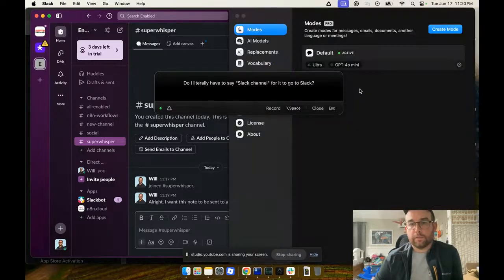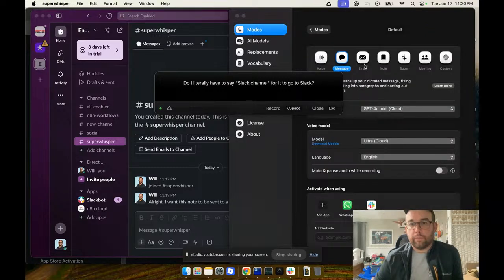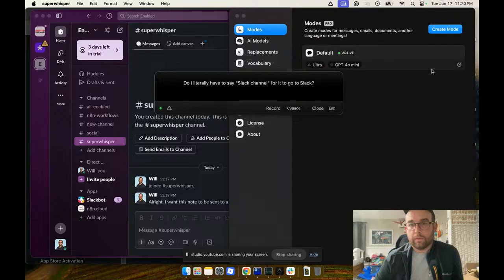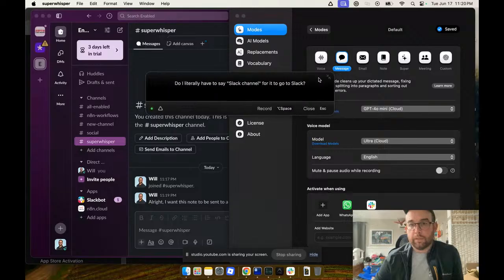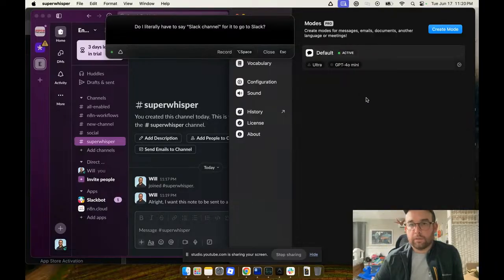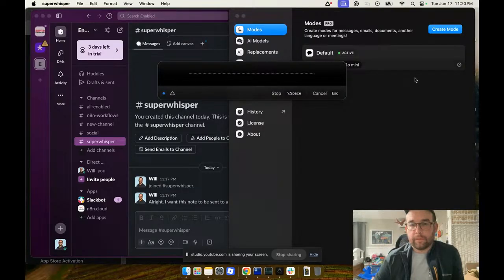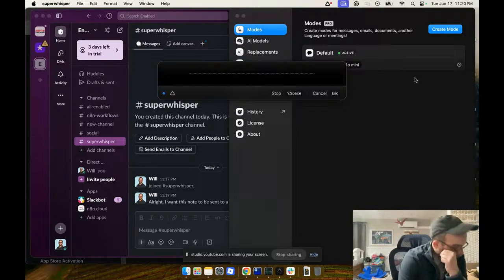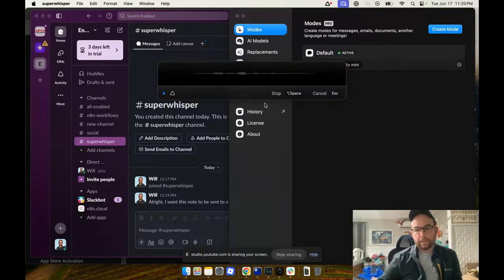Transcribe settings. Default. No, I want to be in message mode. Default is active. Create modes. Default active. No, this one active. What mode am I in? Oh, this is default. Okay. All right. So wait a second. This is pretty good at transcription, right? So you're getting all of this?